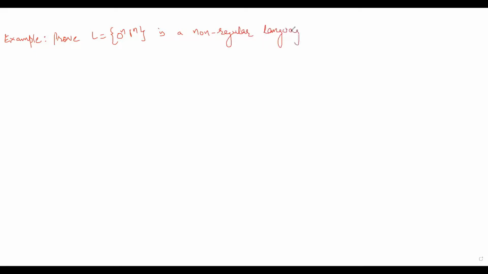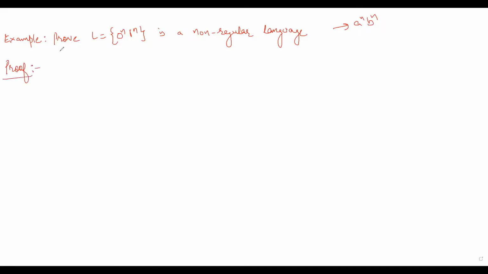So we will prove that this particular language is non-regular using pumping lemma. We have proved similar types of languages are non-regular by using the Myhill-Nerode theorem, but here we will prove it using pumping lemma.